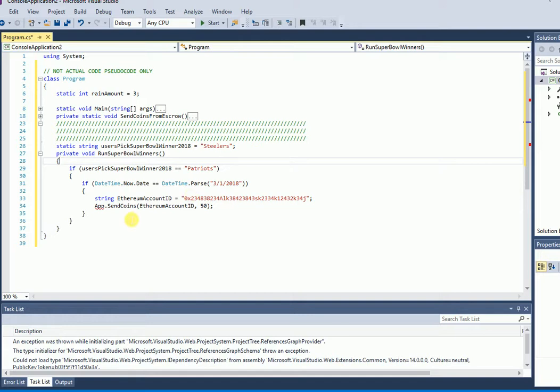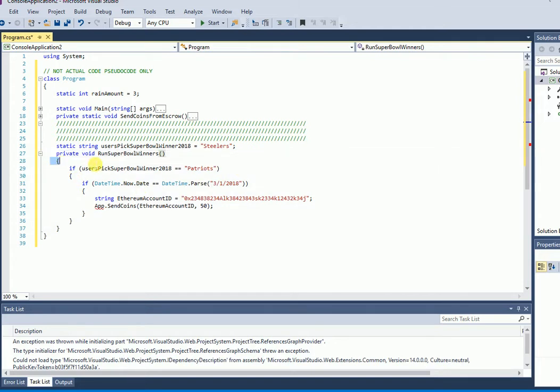Let's just say this really worked. So again, maybe this only runs on March 1st, or maybe it runs every day. And the user picked a variable. Well, hey, in this example, the user picked the Steelers, right? And this code would be run, and the Patriots are the variable, suppose the Patriots actually won. That would be the variable that you would have to check on after the Super Bowl once you would know the variable, right? That's the thing we don't know yet. Otherwise, we would go bet on it.